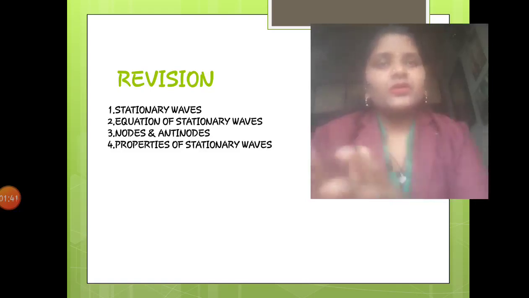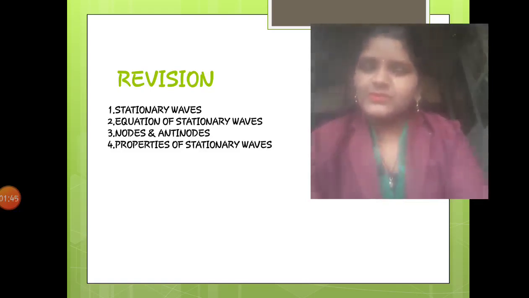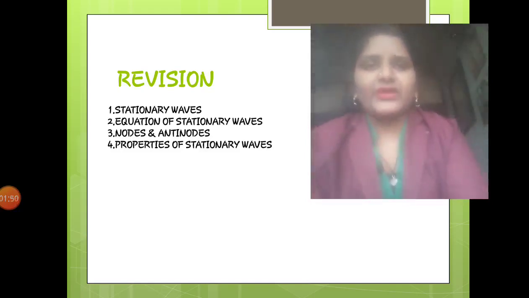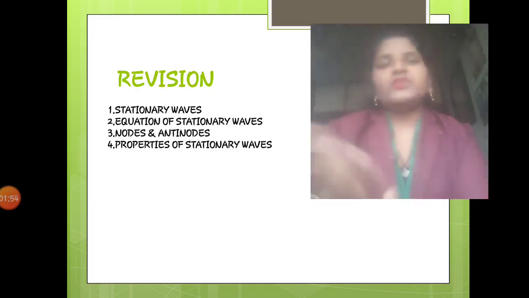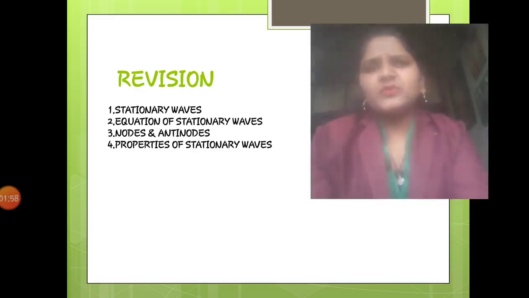Okay, so what was there in stationary waves? Stationary waves are nothing but the waves which are standing at one point. So these are also known as standing waves. Even we have derived the equation for the same. And what were nodes and antinodes?